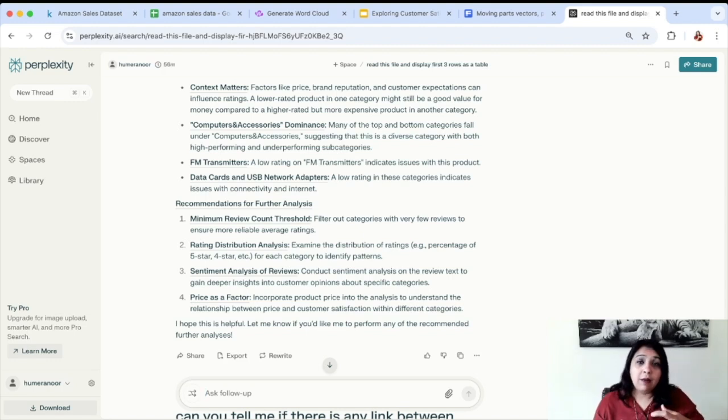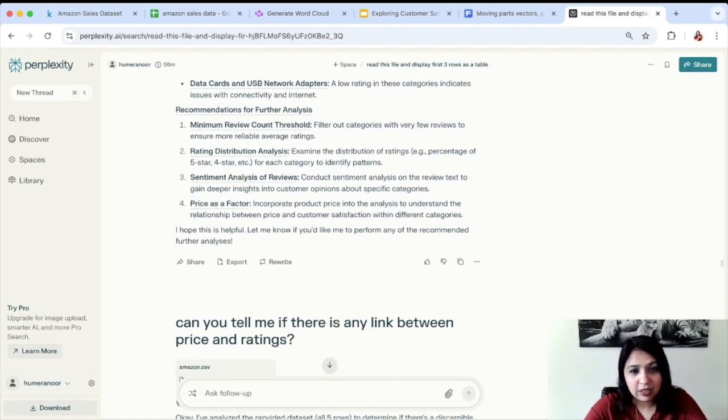Let's ask it more questions that we covered last time when we were doing the data analysis in a manual way. And let's check if there is any link between pricing and ratings.